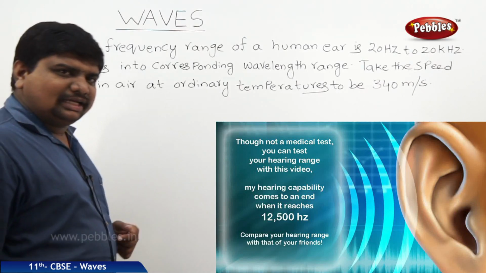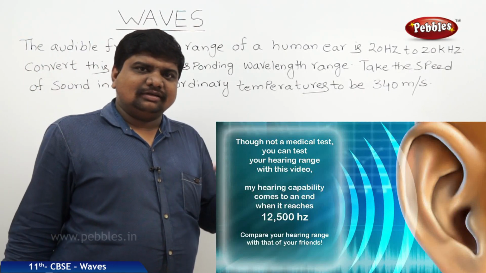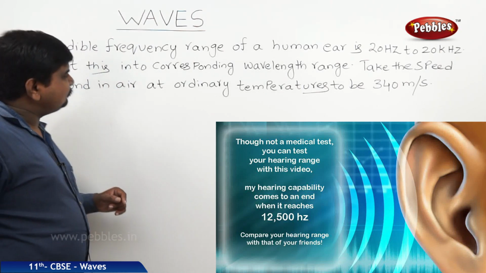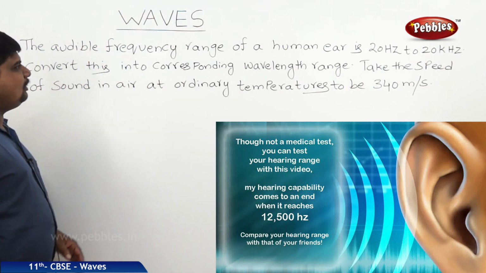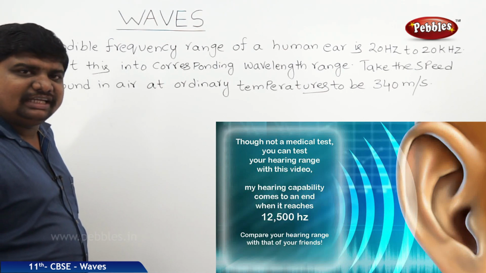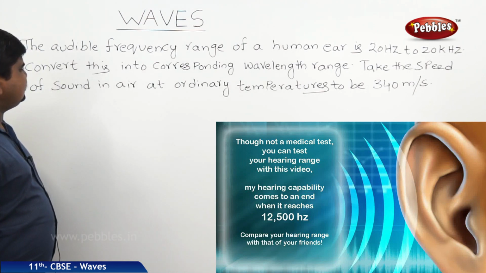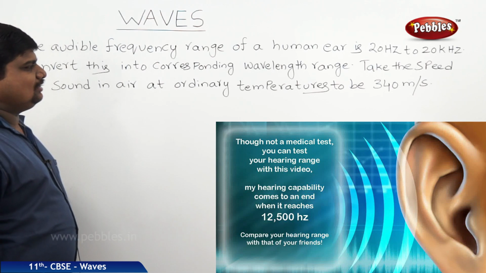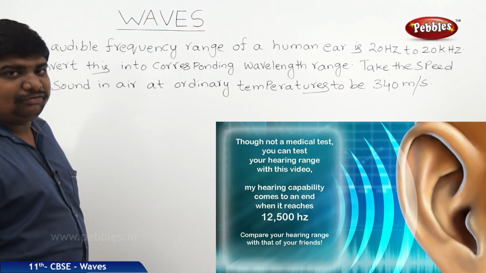This is a numerical based on the concept of wavelengths and corresponding frequencies. The audible frequency range of a human ear is 20 Hz to 20 kHz. Convert this into the corresponding wavelength range. Take the speed of sound in air at ordinary temperatures to be 340 meters per second.